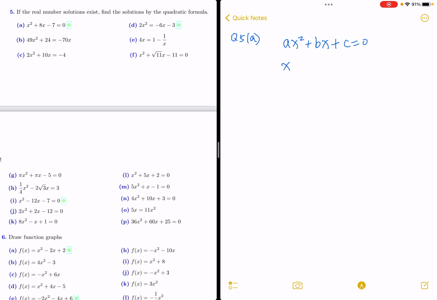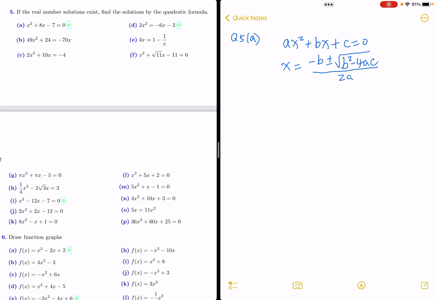You have to remember the quadratic formula, which is negative b plus minus radical b squared minus 4ac, divided by 2a. That's the formula.